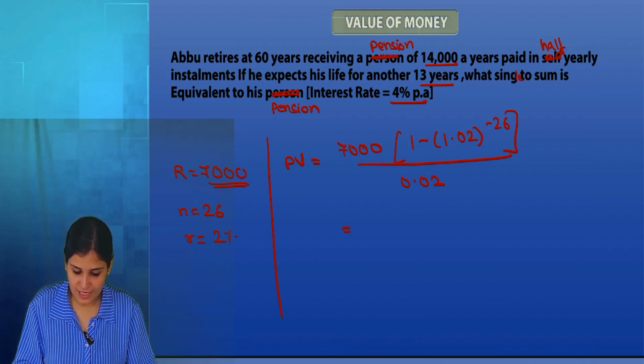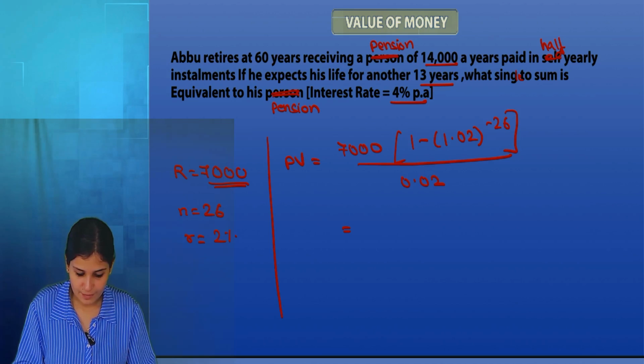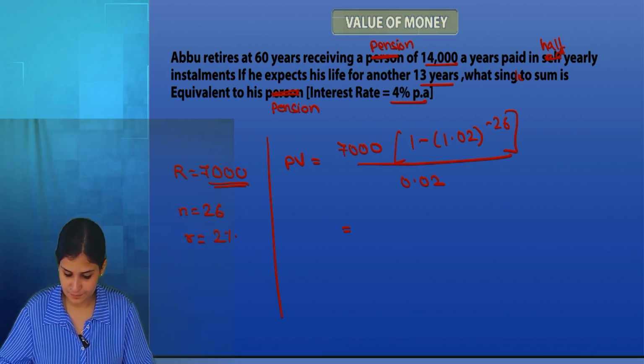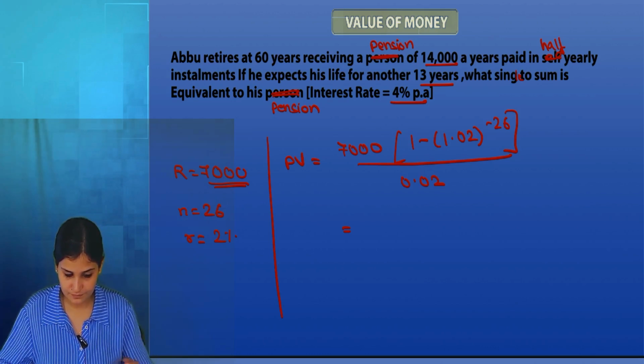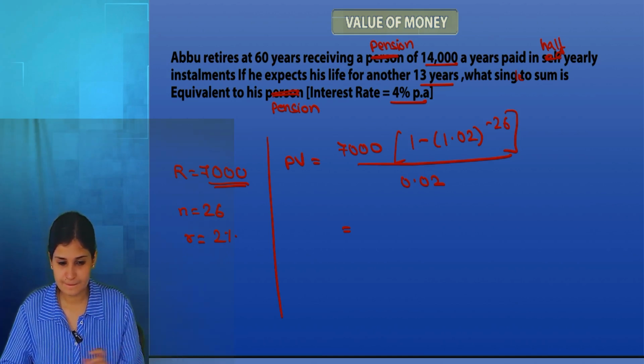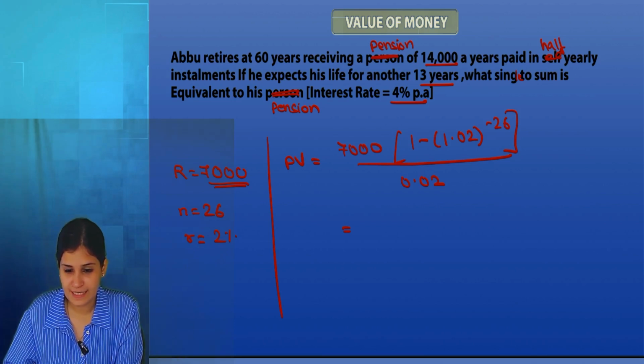Sign change, add 1, divide by 0.02, multiply by 7,000. Answer? Guys, answer?